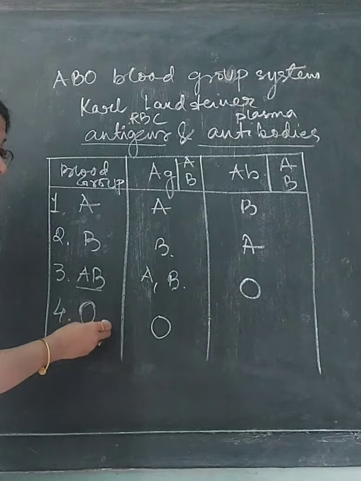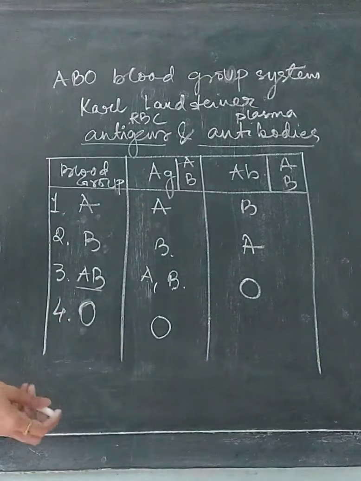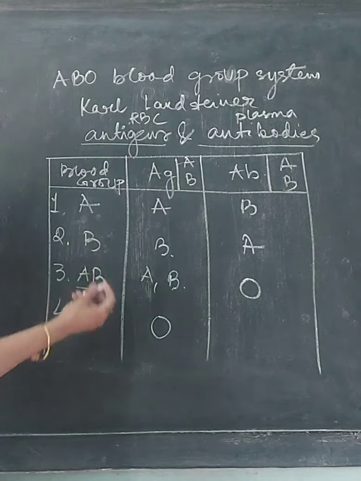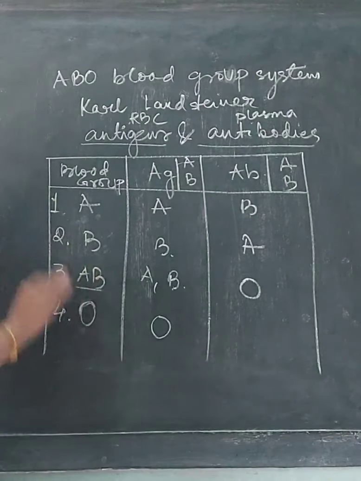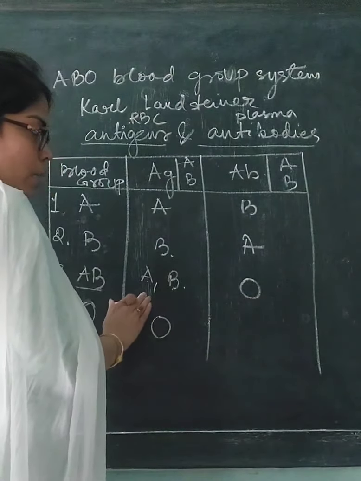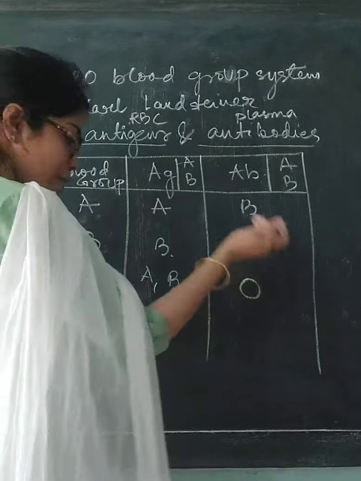O actually signifies 0. We do not call it 0 since the other names are according to the alphabets. So it is named O, but it basically signifies 0. Here also, O means nothing, because both the antigens are absent here, so no antibody is left to be present here.